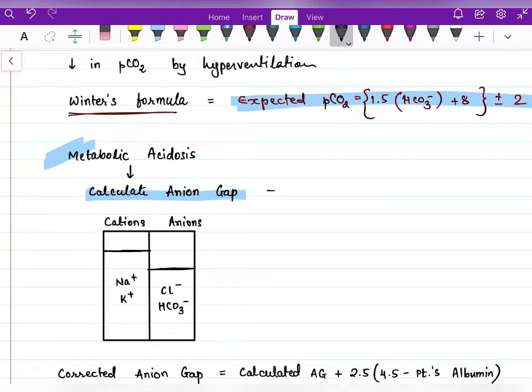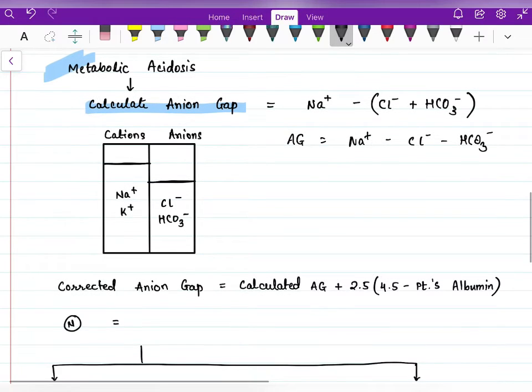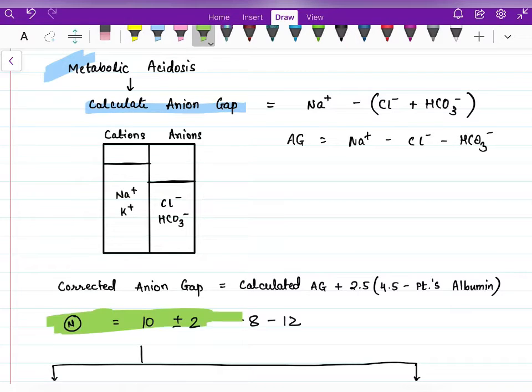Now, what is anion gap? Anion gap is serum sodium minus serum chloride plus bicarbonate. So basically anion gap will be sodium minus chloride minus bicarbonate. And what is the normal value of this anion gap? Normal value is 10 plus minus 2, that is 8 to 12. So this is the normal value.